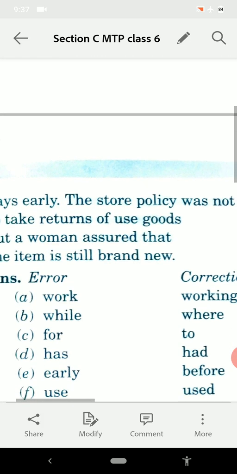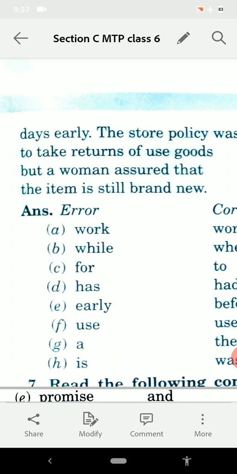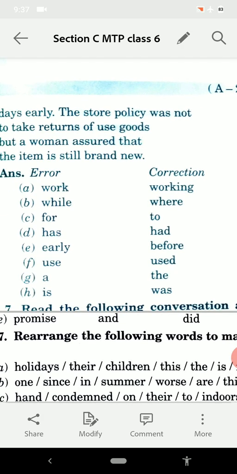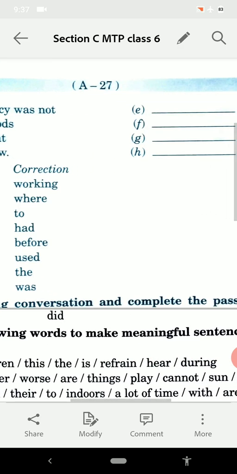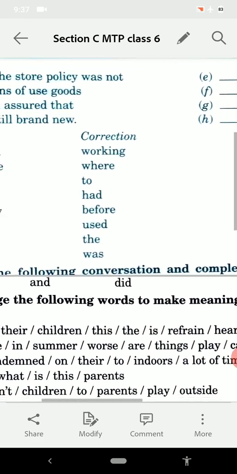The store policy was not to take return of used goods, but the woman assured that the item is still brand new. The item was still brand new. So error and correction, see, they both are here and you have to write them in the space provided. The space is given here. So you can do them.